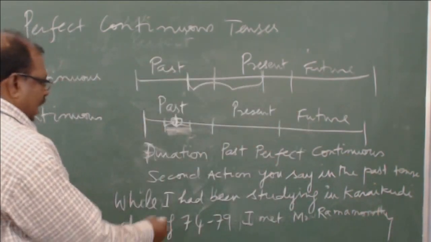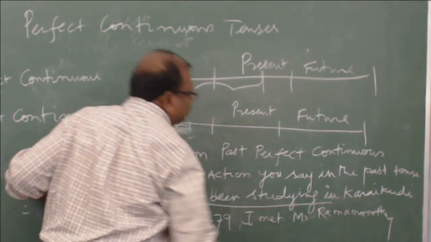See, look at it: while I had been studying in Karaikudi.